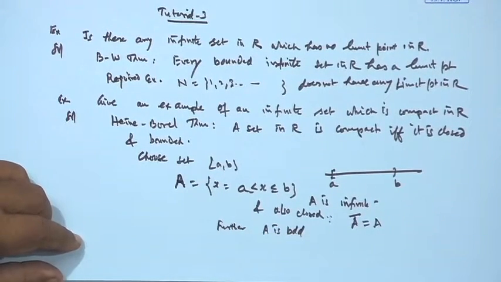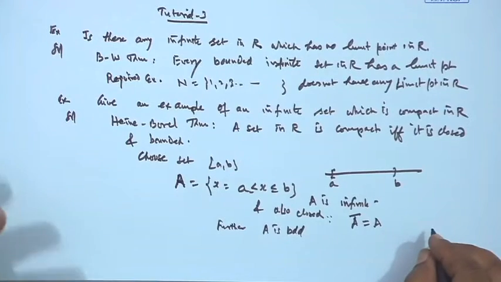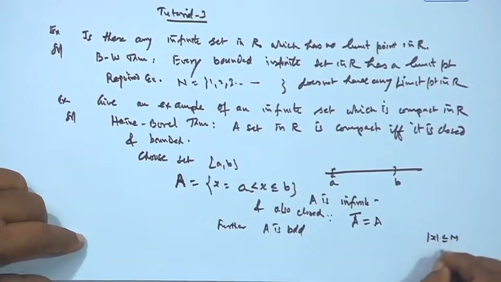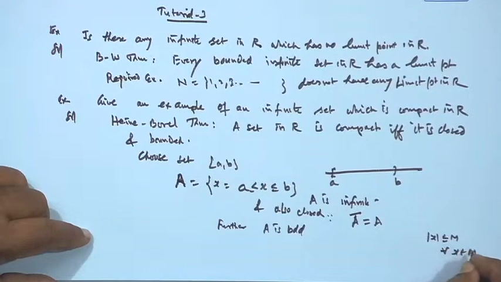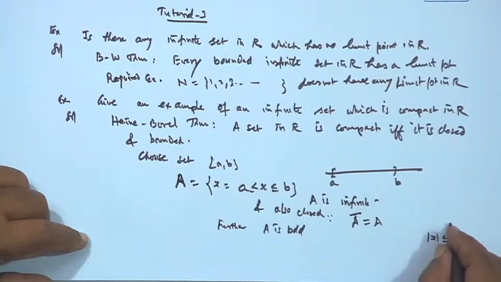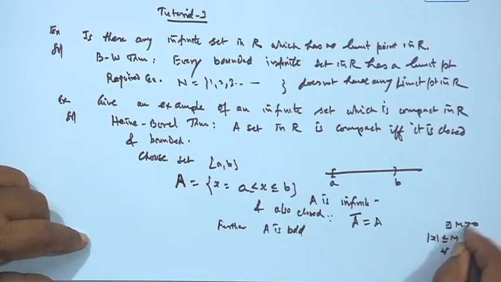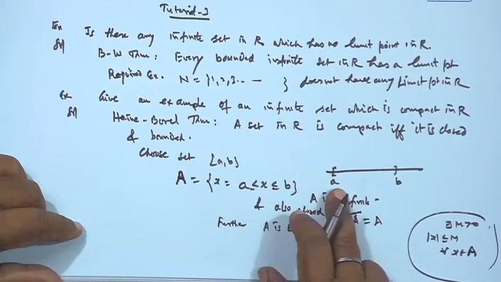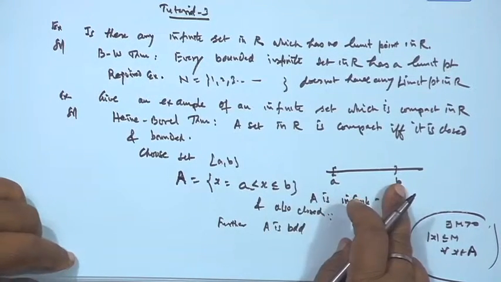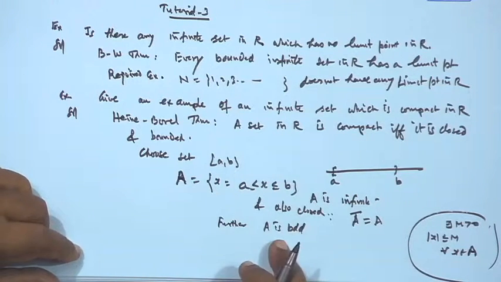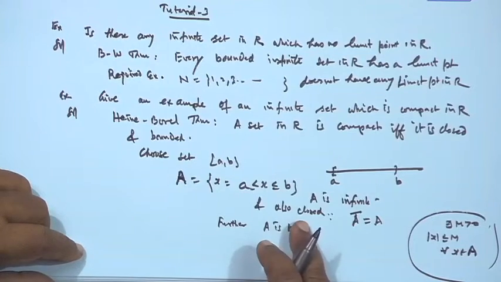And further it is bounded. A set A is said to be bounded if there exists a constant m such that |x| ≤ m for every x belonging to the set A. Here it is bounded because all the points of the interval do not exceed b. Therefore, the set is closed and bounded.